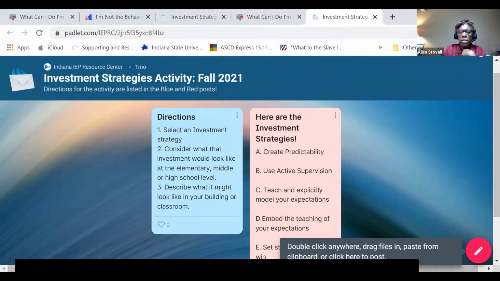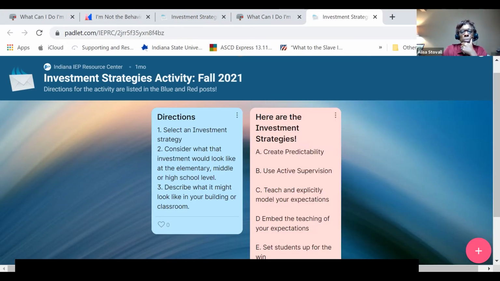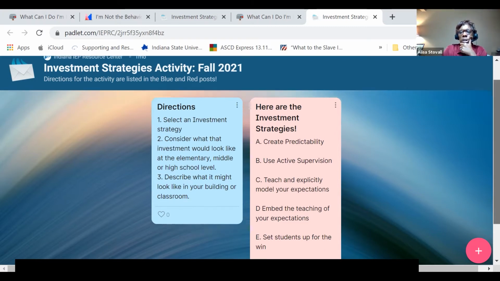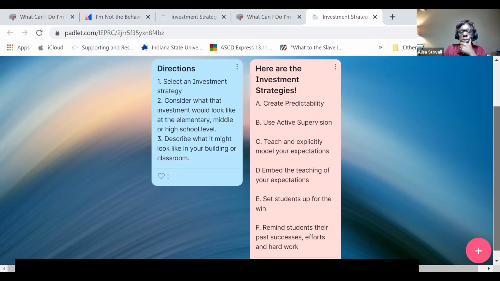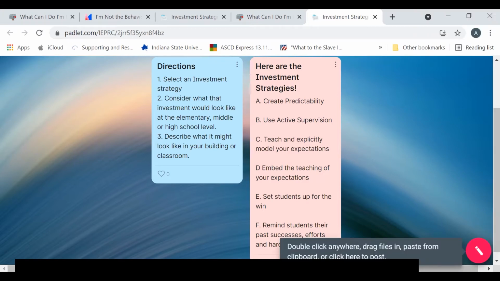If you double click on that, then it opens up an area for you to put the title, and we don't have any pictures to slide in, but you could certainly add some text here about what might be a way that you could see one of these investment strategies being used at your grade level. And I'll give you a minute, because whatever you add should show up right here on the screen. Elisa, I put the link to this Padlet in the chat. Thank you.